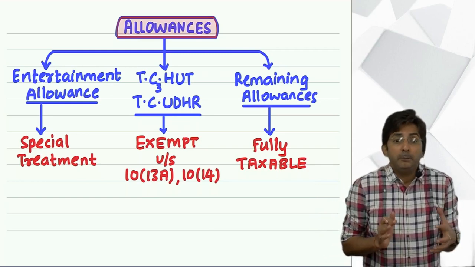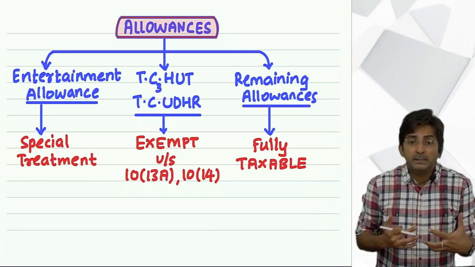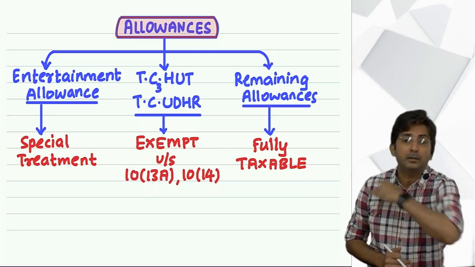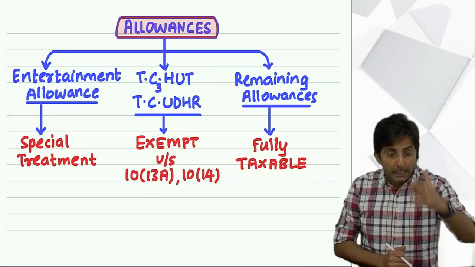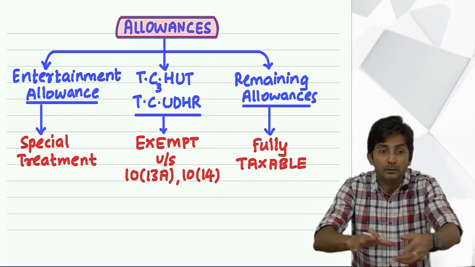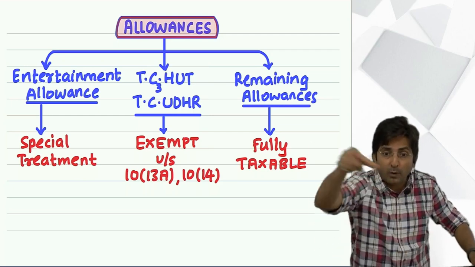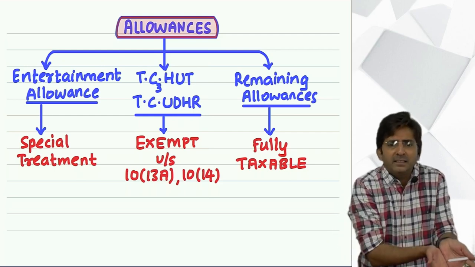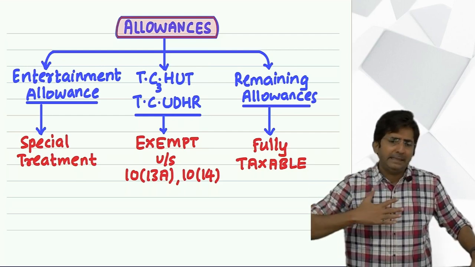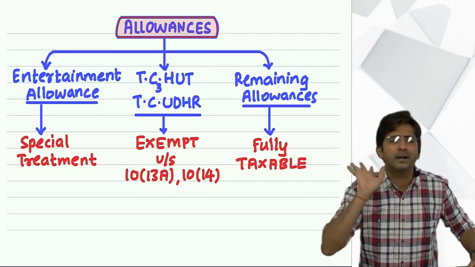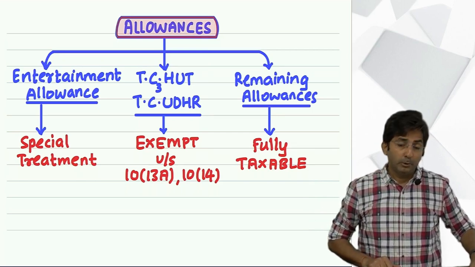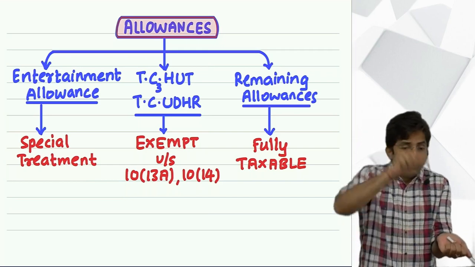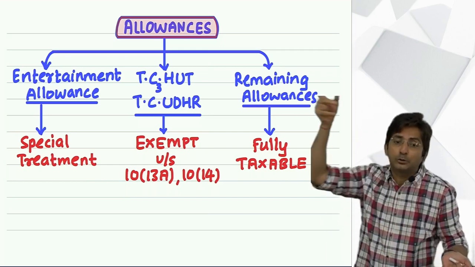See, the boss might be generous. Boss might say, you are shifted to tribal area, don't worry, your salary of 20,000, I'll make 30,000. Means he is giving an extra 10,000 to work in a tribal area. Let him give. It is the boss's money. But the government says we can exempt only up to 200 per month. Because giving the money is in the hands of the boss, but to tax or exempt, it is in the hands of the government.